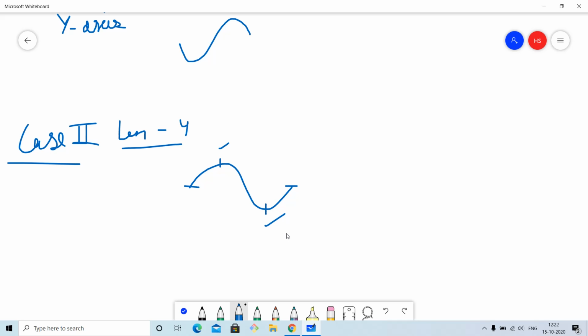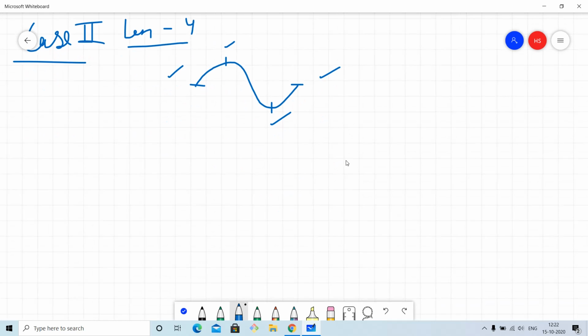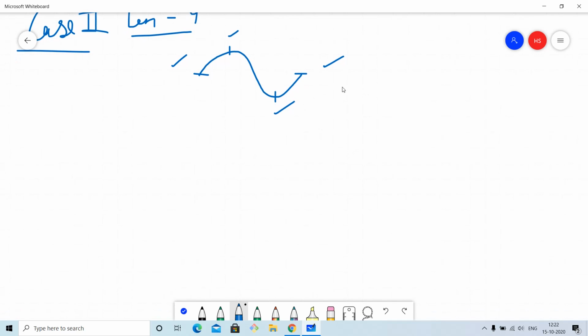It can also be said in a mathematical way that the maximum of the second and the third is greater than the maximum of the first and the fourth, and also the minimum of the second and the third is less than the minimum of the first and the fourth, right? So in this way, this is our consistency condition.